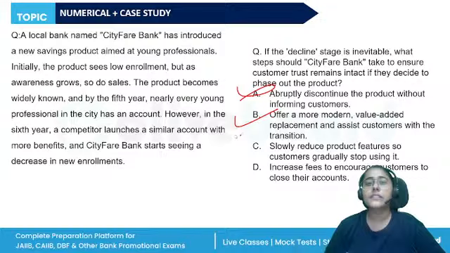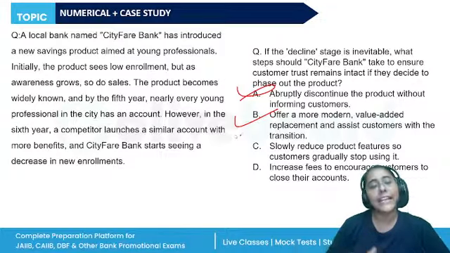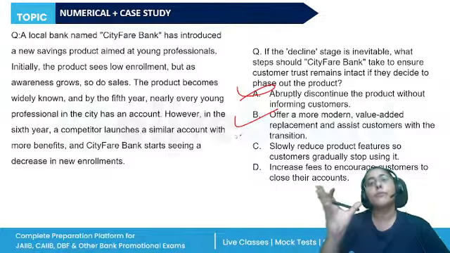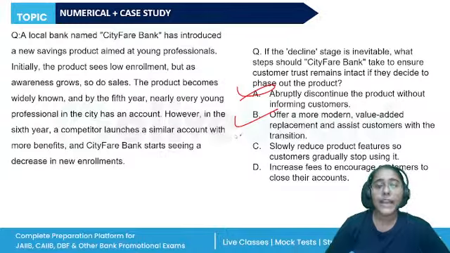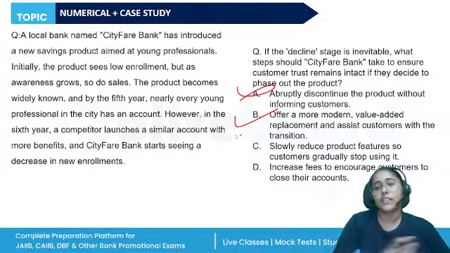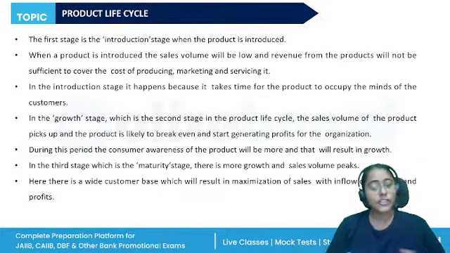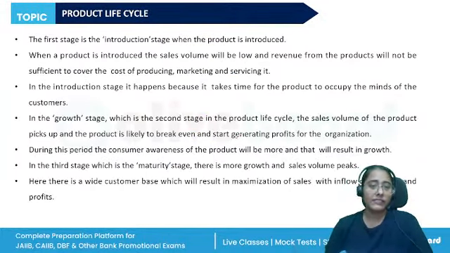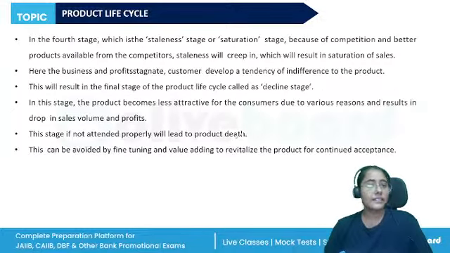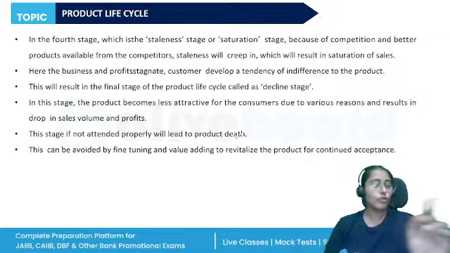For example, if the customers are not very much inclined towards the physical branches, the banks can offer them mobile banking solutions, right? On the go services, wearables can be offered. This will keep the customers' trust intact. They will continue availing the services from the bank. This is the product life cycle. The stages, the features of the product life cycle that are very important, both factual as well as from the case study point of view. So go through these stages.